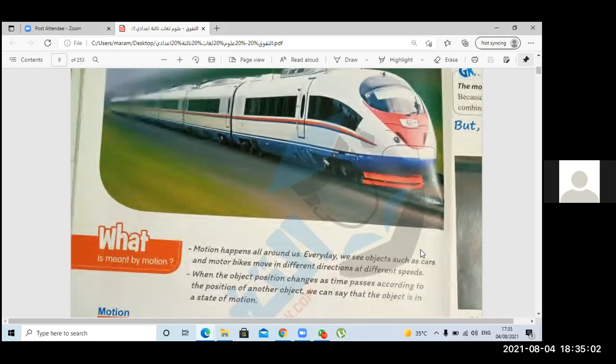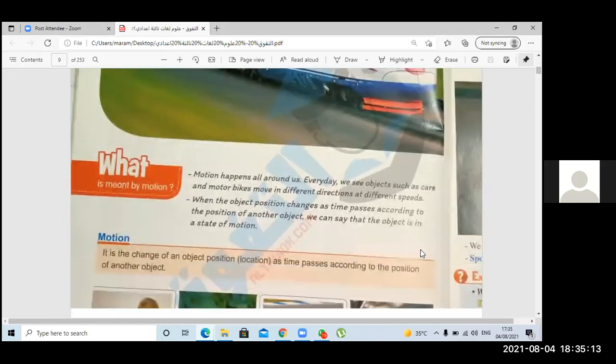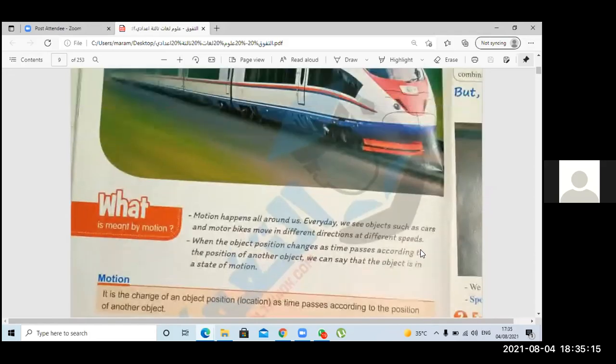So any object that moves from one place to another place, this is called motion. We can see many objects around us that move in different directions and at different speeds. A car can move slow, a bus can move very fast, or a train. Both of them are in motion state. One is slow, one is fast.